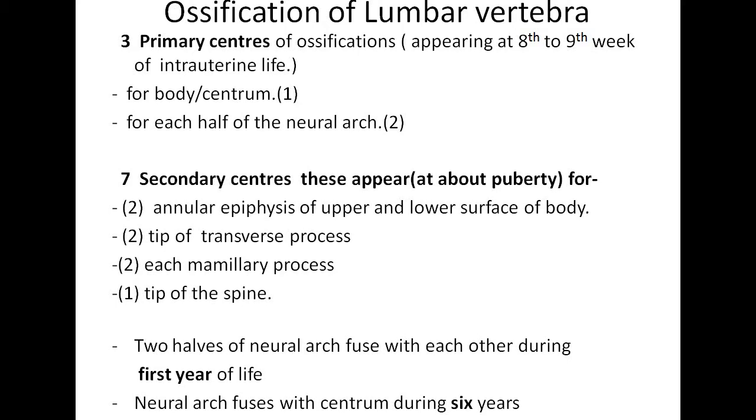These appear at about puberty: 2 for annular epiphysis of upper and lower surface of body, 2 for tip of transverse processes, 2, one each for mammillary processes, and 1 for tip of the spine. The 2 halves of neural arch fuse with each other during first year of life, and neural arch fuses with centrum during 6 years of life. The rest of the 7 secondary centers fuse with the vertebra by around 25 years of age.